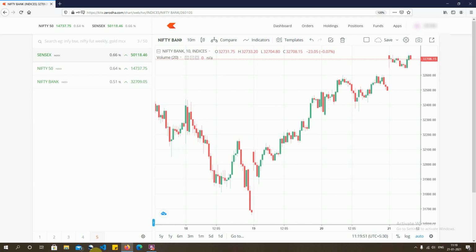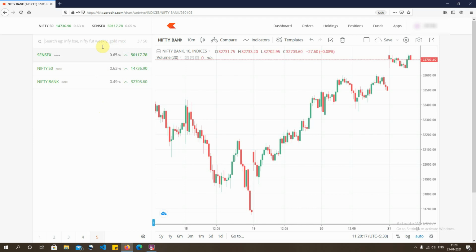Now the important factor to understand here is this: if you're an option buyer, and this is the first rule which I follow while trading options on expiry, never trade out of the money options. Even if you go out of the money while buying, go only a little bit out of the money, not too deep out of the money. So if Bank Nifty is trading around 32,700, you need to plot all the Bank Nifty options which are close to those levels.